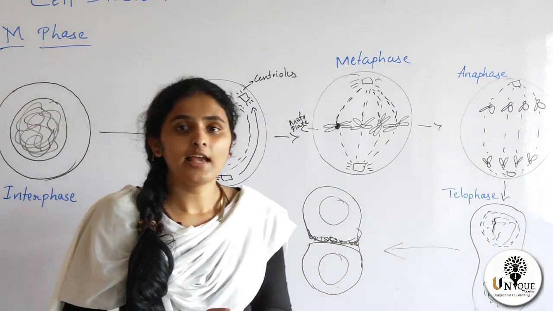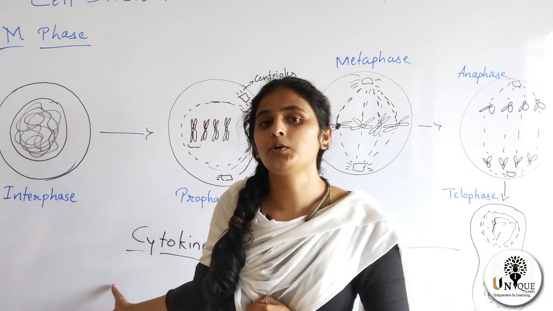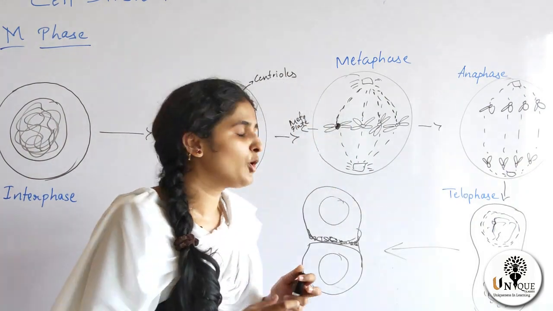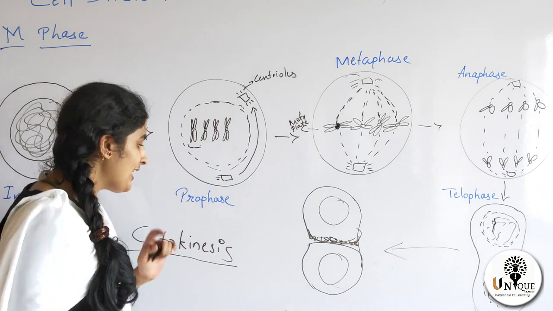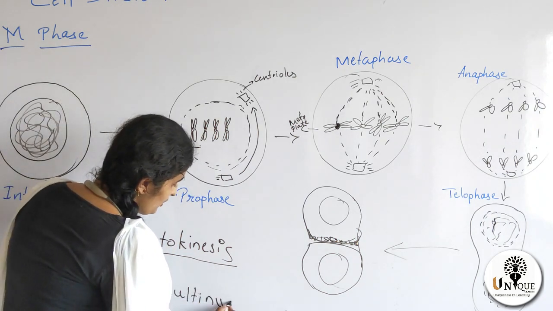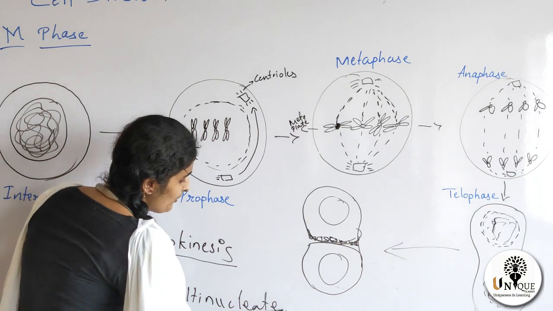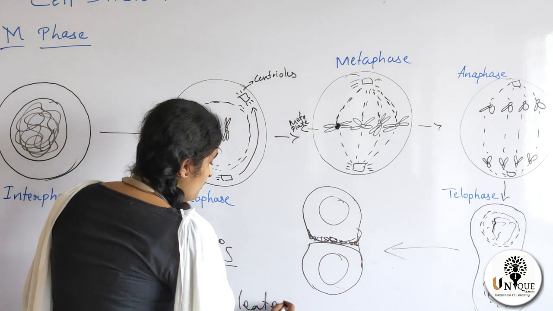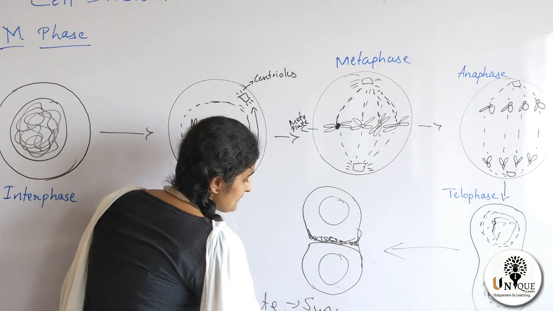Sometimes karyokinesis is not followed by cytokinesis. At that time, a multinucleate condition is formed. A multinucleate condition is formed due to syncytium.